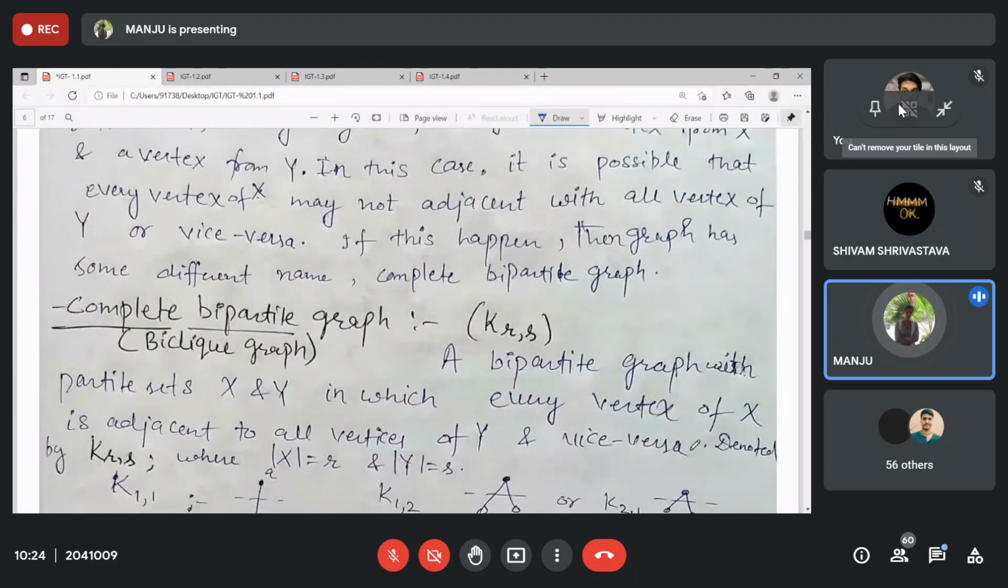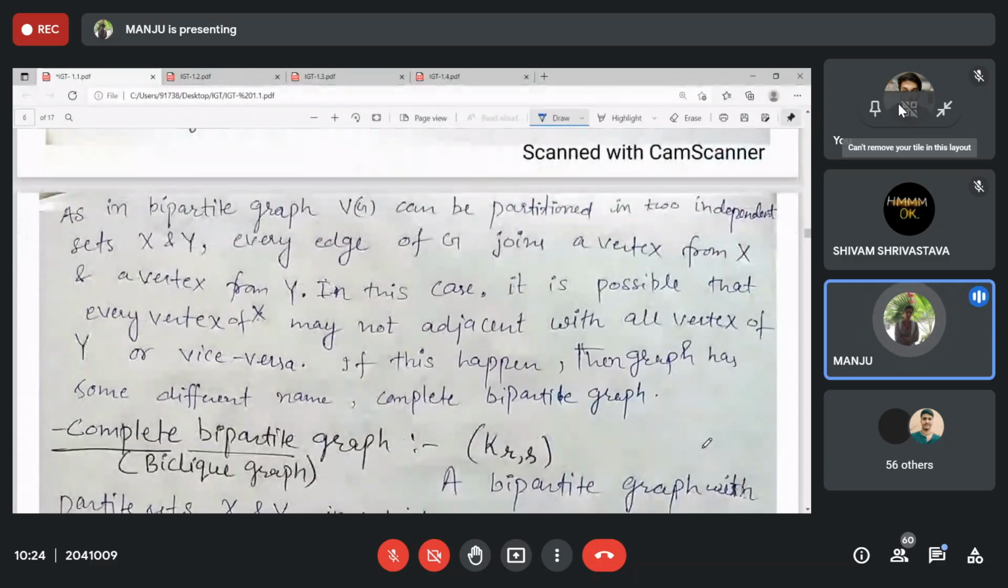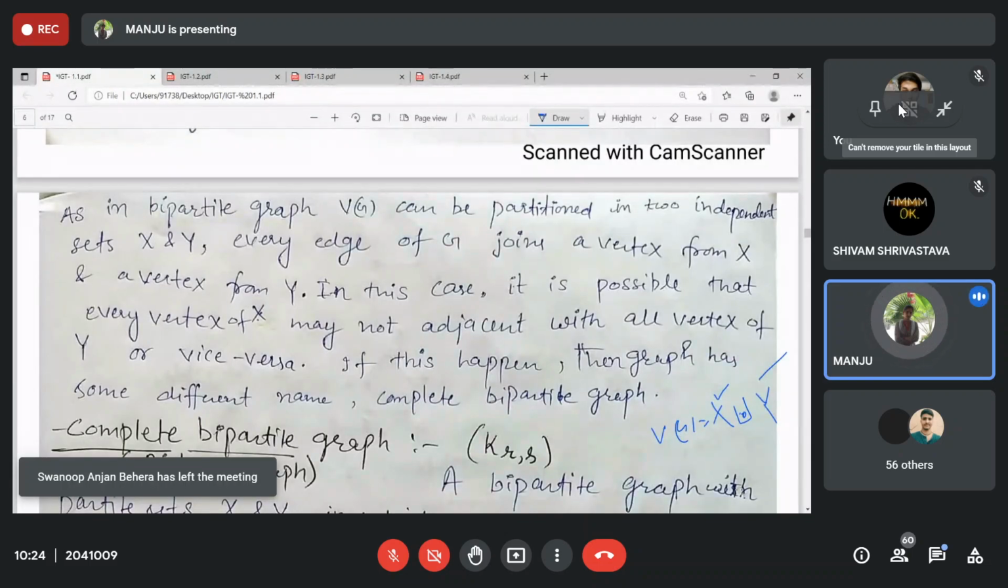Then complete bipartite. Till now we were discussing just a bipartition of Vg. Now we have a bipartition of Vg such that Vg can be written as X disjoint union with Y. These are independent sets X and Y, and every vertex from X is adjacent to all the vertices of Y and vice versa. That will be your complete bipartite graph, or you can just say biclique graph, and this is denoted by K(R,S).